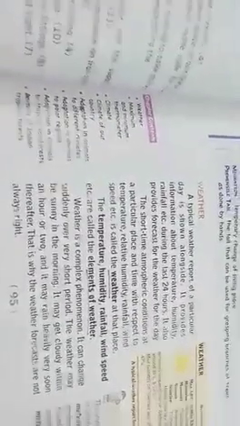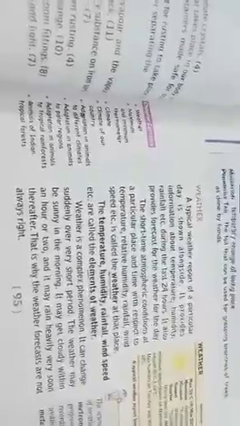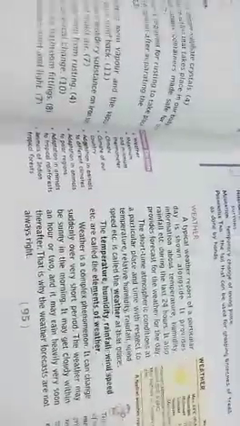Temperature, humidity. What is humidity? The presence of moisture in the air. Rainfall and wind speed, these are called the elements of weather. There are 4 elements of weather: temperature, humidity, rainfall and wind speed. Speed of wind, and the direction of the wind. All these things we count in the weather.